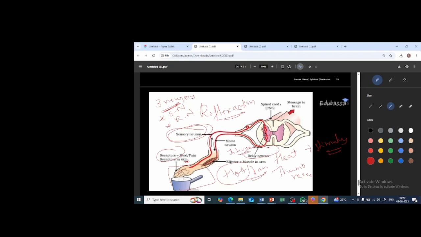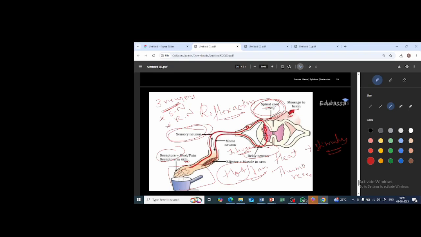This interneuron is present where? It is present in the spinal cord. The brain is present here. This interneuron or relay neuron is present where? In the spinal cord. The central nervous system includes what? Spinal cord as well as brain. Now what happens? The information is only received by the spinal cord. It will not reach the brain.